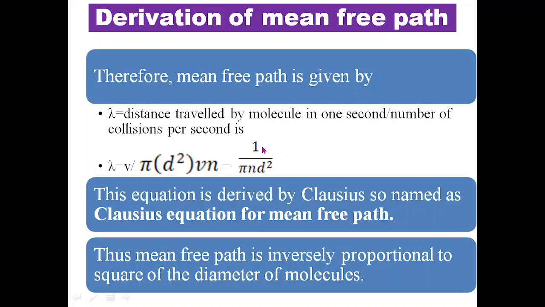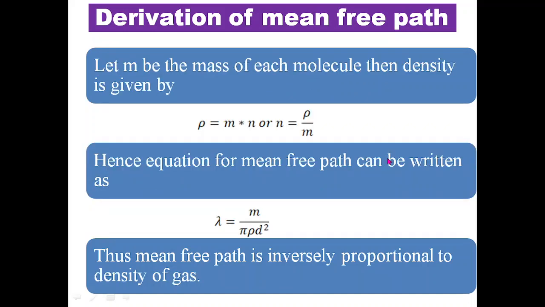This equation was first derived by Clausius, and so it is named the Clausius equation for mean free path. From this relation we may observe that mean free path is inversely proportional to the square of the diameter of the molecule.